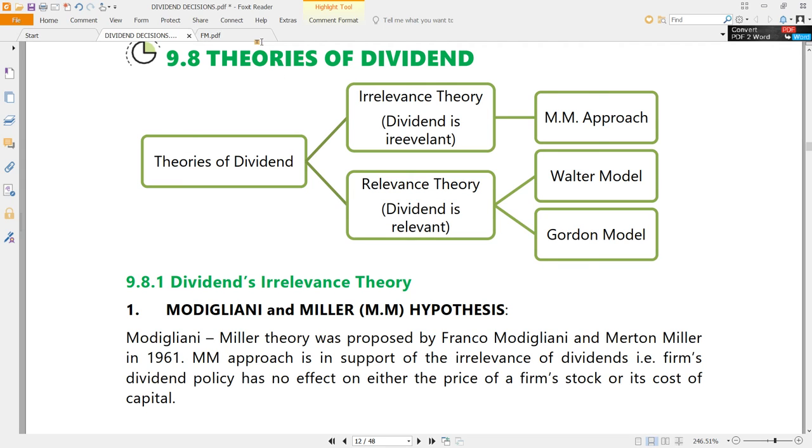In the next session, we will enter into the real theories of dividend. As we already touched on, there are two types of theories. One is dividend irrelevance theories and the other is dividend relevance theories. Irrelevance theories are proposed by Modigliani Miller. Relevance theories are put forward by two different people: one is the Walter model and the other is Gordon's model. We will see these models and formulae, and of course solving some problems related to these models will also be done in the next session.